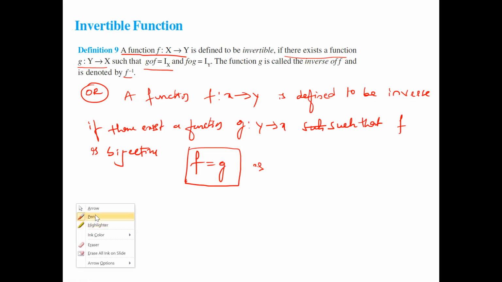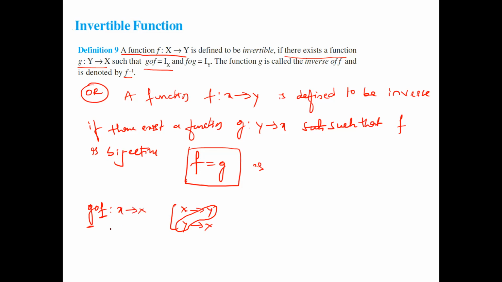One more thing here. Here I take g composition f. What is the g composition of f? F is a function from X to Y. And g is a function from Y to X. These two get cancelled, and we get X to X. X to X means whatever we substitute, we get the same value. So that's why I write it as the identity function Ix.